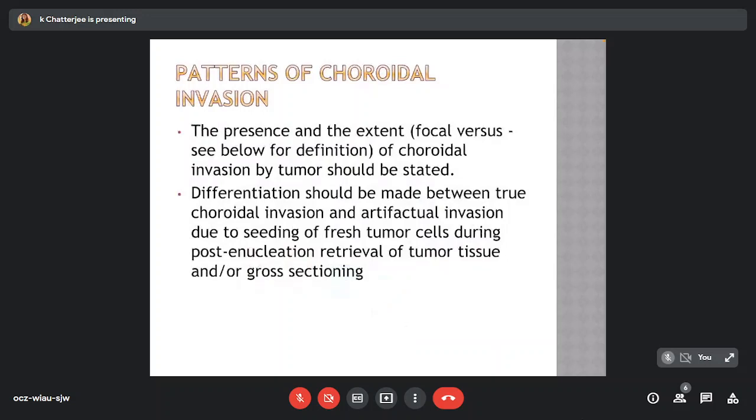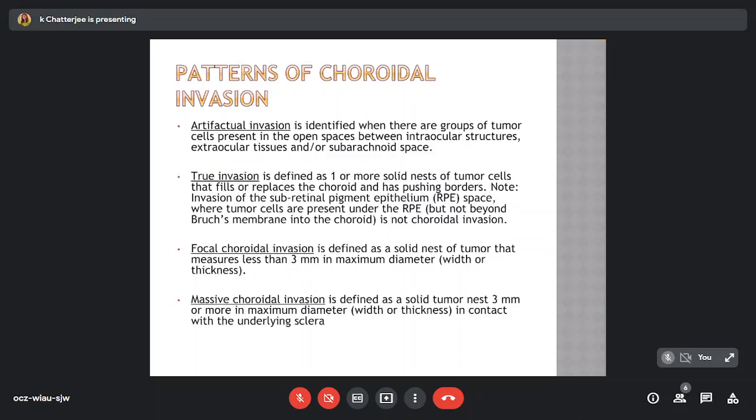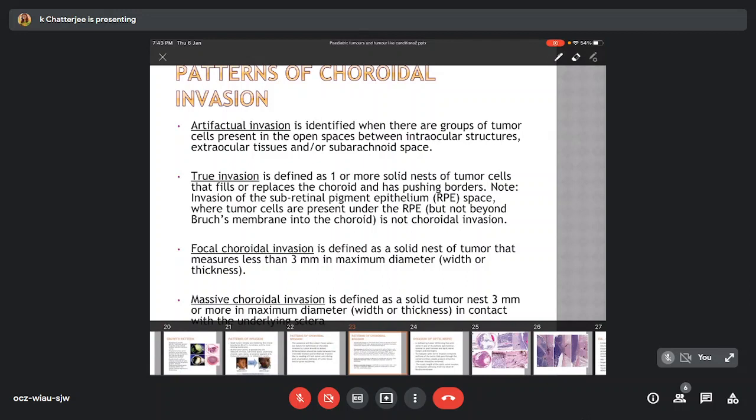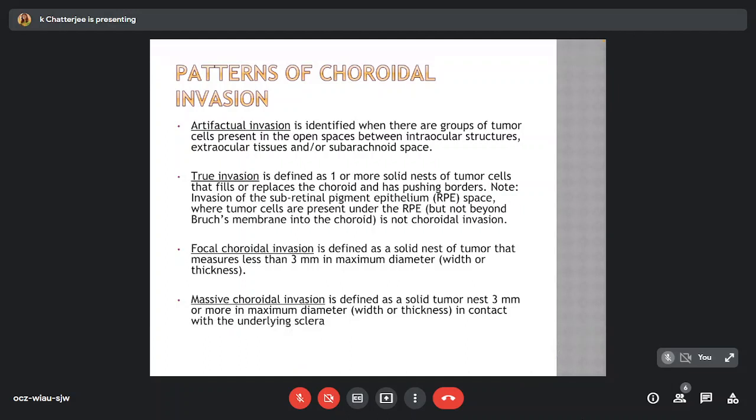Patterns of choroidal invasion. The presence and the extent, focal versus massive, of the choroidal invasion by the tumor should be stated. Differentiation should be made between true choroidal invasion and artifactual invasion due to seeding of fresh tumor cells during post-enucleation retrieval of tumor tissue and/or gross sectioning. Artifactual invasion is identified when there are groups of tumor cells present in open spaces between intraocular structures, extraocular tissues, and/or subarachnoid space. True invasion is defined as one or more solid nests of tumor cells that fill or replace the choroid and have pushing borders.